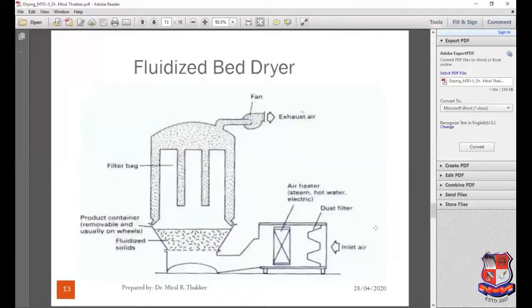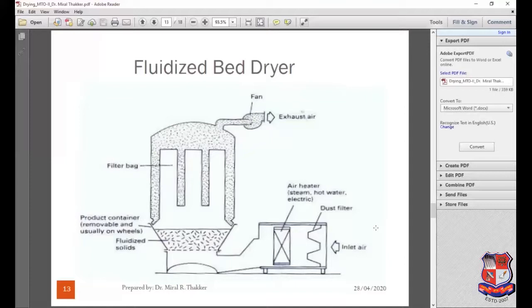The next one is the fluidized bed dryer. You can see the schematic diagram of the fluidized bed dryer. Before moving to the fluidized bed dryer, can anyone tell me what you mean by fluidized? Anyone? Okay, fine. Moving ahead, fluidized means what? Fluidized means something that behaves like a liquid. Something that behaves like a liquid, that is known as fluidized.